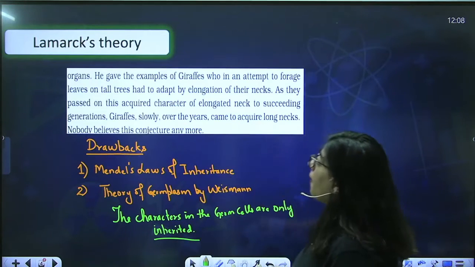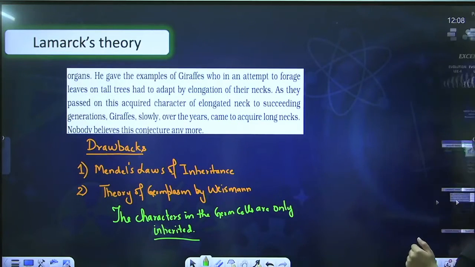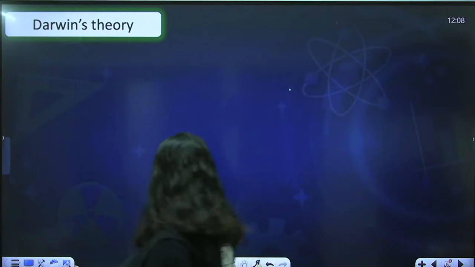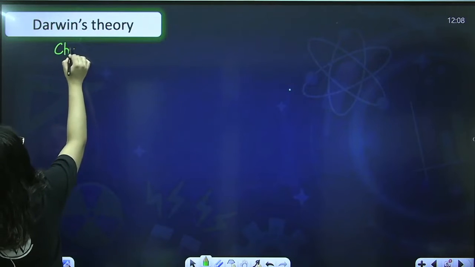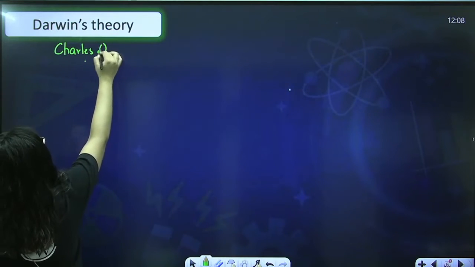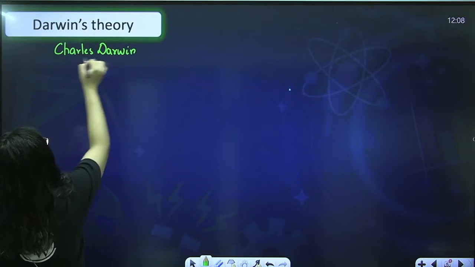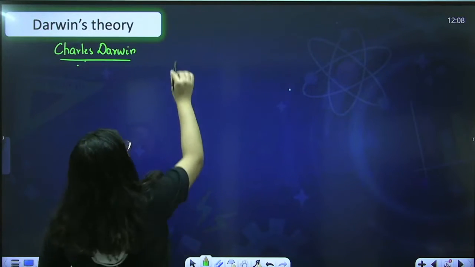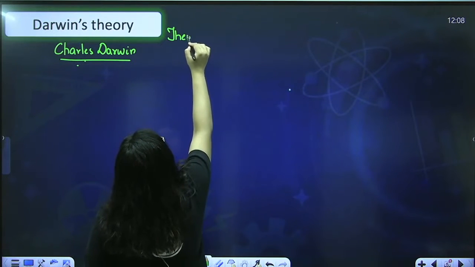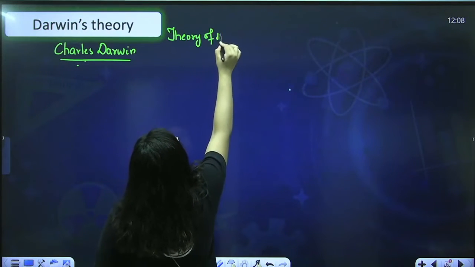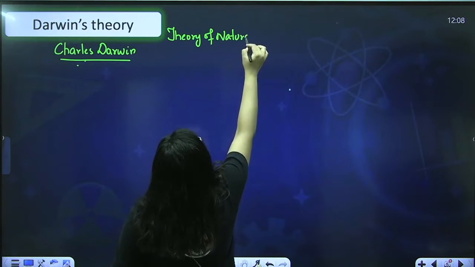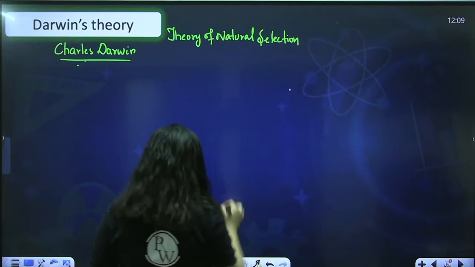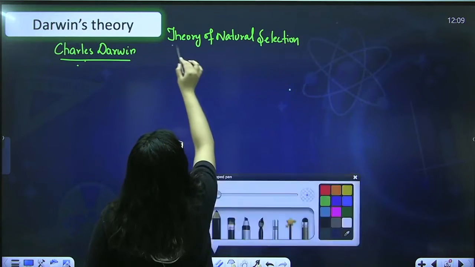Okay, so this was Lamarck's theory, which was later rejected. Let's move to the next theory, that's Darwin's theory. This theory was given by Charles Darwin, and what is the other name of the theory? Theory of natural selection. This is also known as the theory of natural selection.